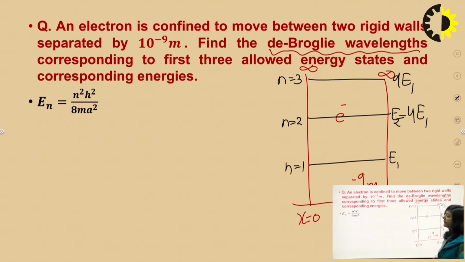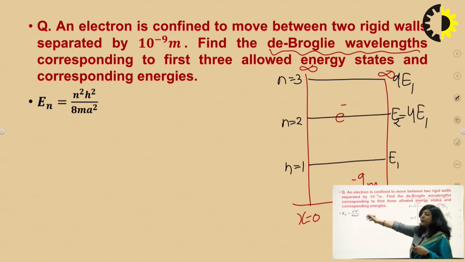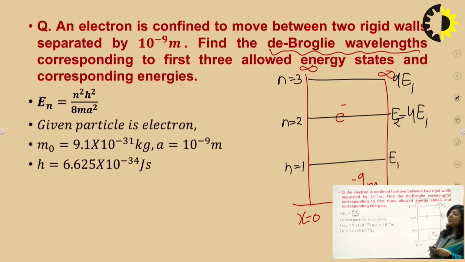Now you can see here, this is the formula for energy eigenvalues for any nth state. En is equal to n square h square upon 8m a square. So for the first state, n equal to 1. If you take the first energy state, then you have to take n as 1.